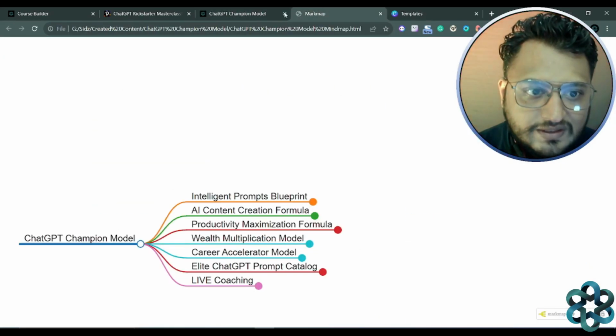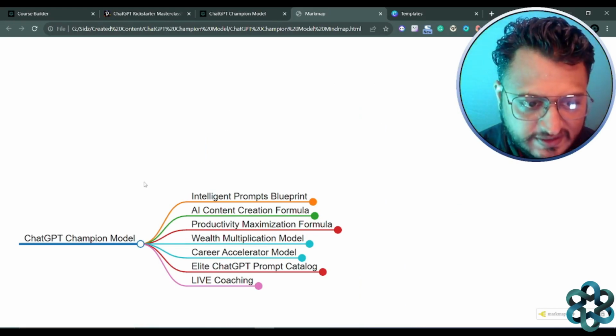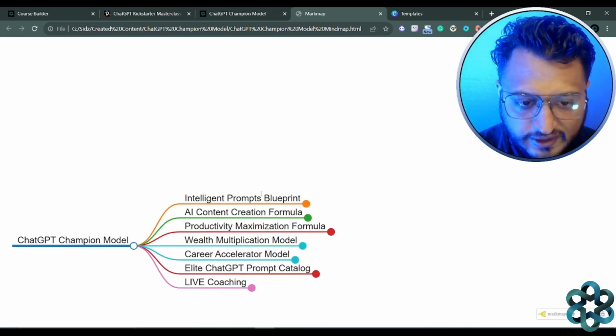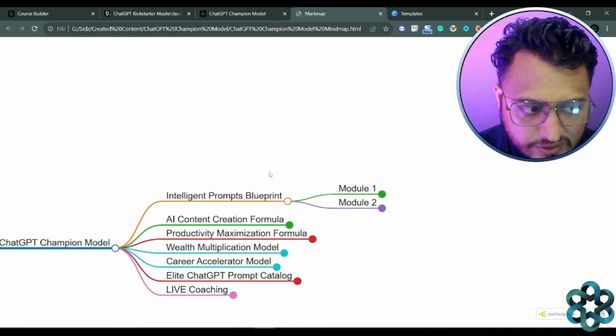Okay, so now let's move to the mind map, and let me explain in detail about each section or each course, right? So what's being covered in each course in greater detail.